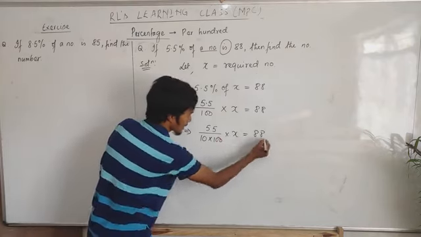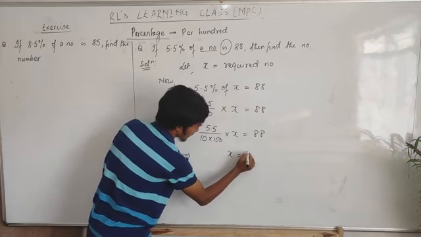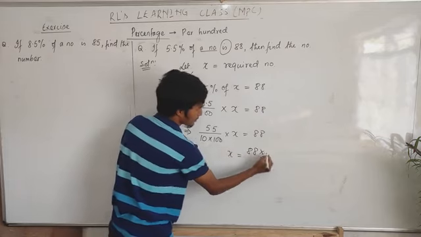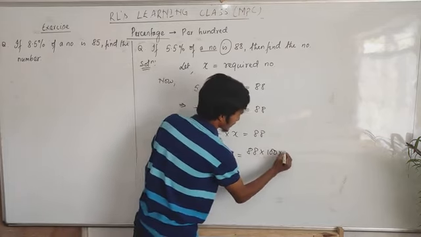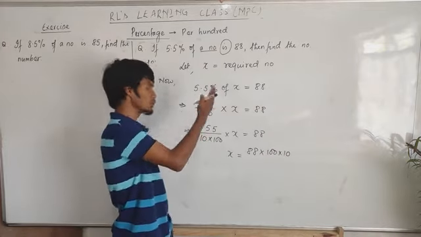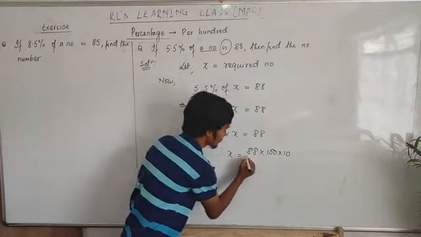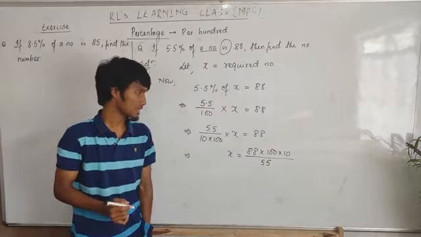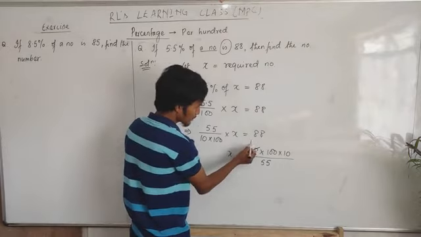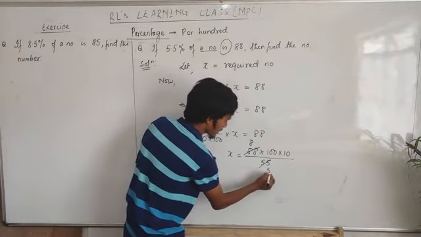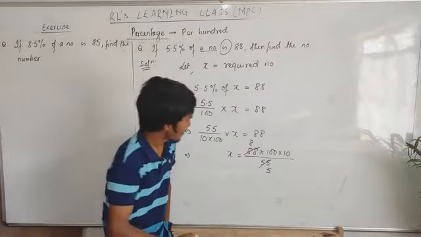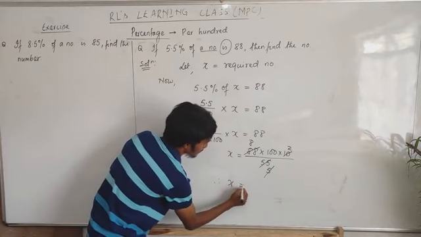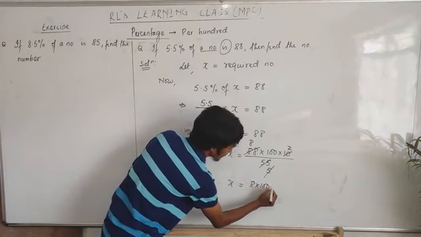Now take this 100 to that side, leaving only x here. Then 88. Now this is a division, so if you take it to that side, we multiply, so 100 is multiplied, and 88 also multiplied. But this 55 is from the numerator, so it will go to that side and change to a denominator, or division, so it will be 55. Now we do the cancellation. 11 times 8 is 88, and 11 times 5 is 55. Then 5 times 2 is 10. Now x is equal to 8 into 100 into 2.